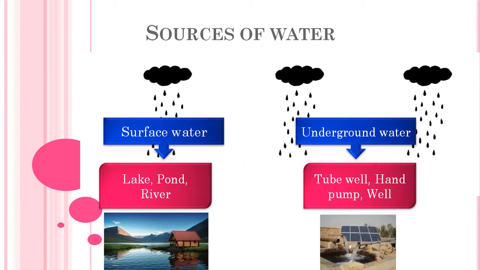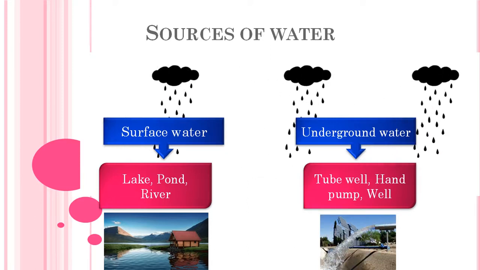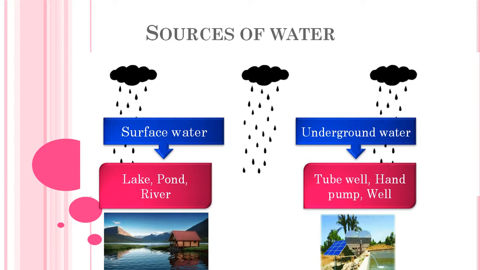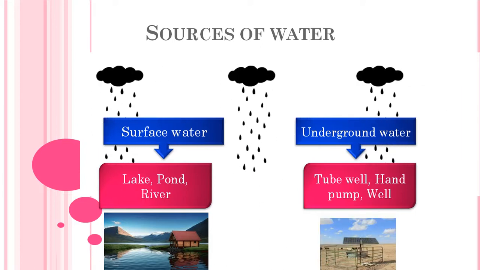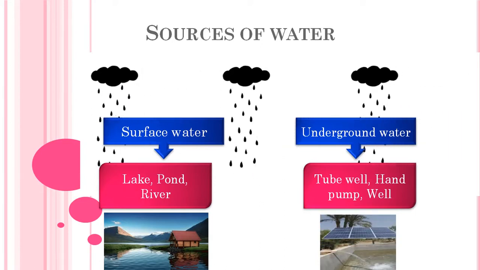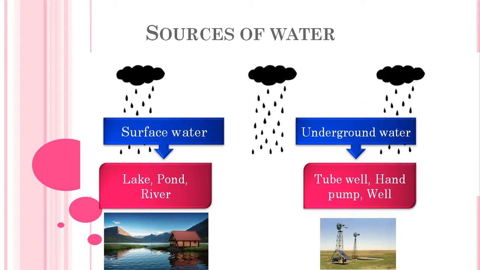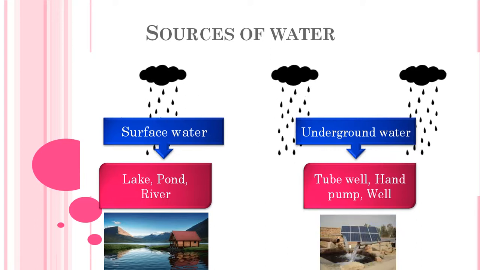We get surface water from rivers and ponds, and underground water through tube wells, hand pumps or wells. So the main source of water is rain, and we get rainwater in two ways: surface water and underground water.